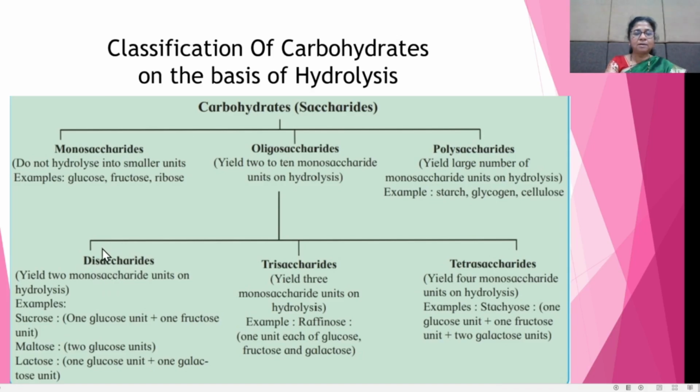Then trisaccharides. On hydrolysis they give 3 monosaccharide units.